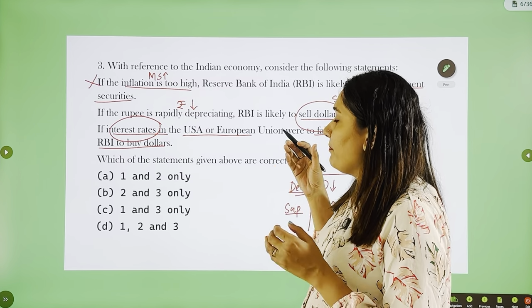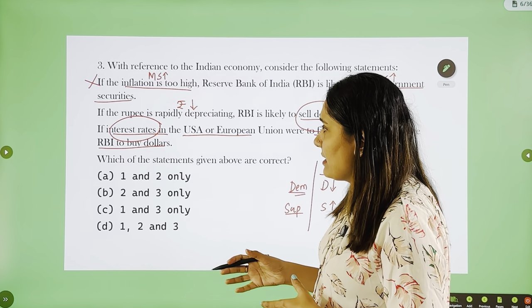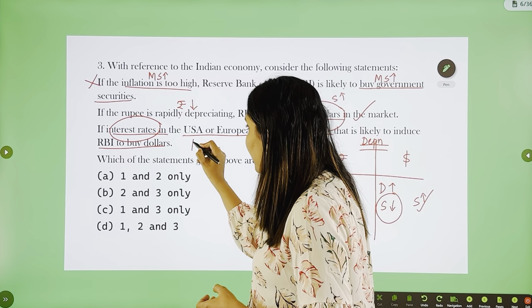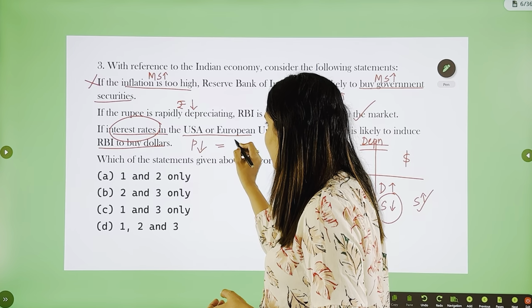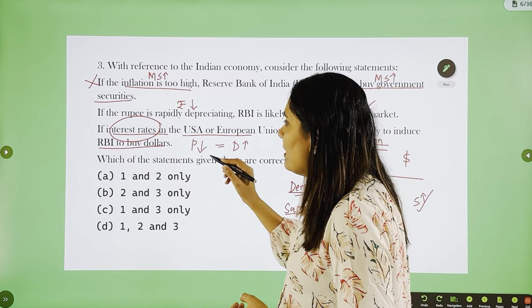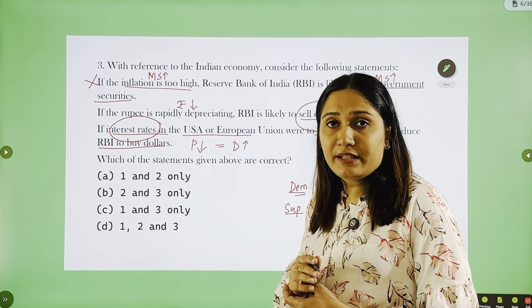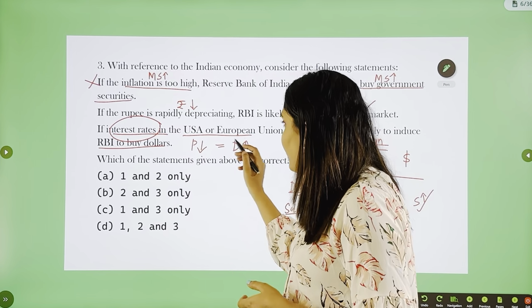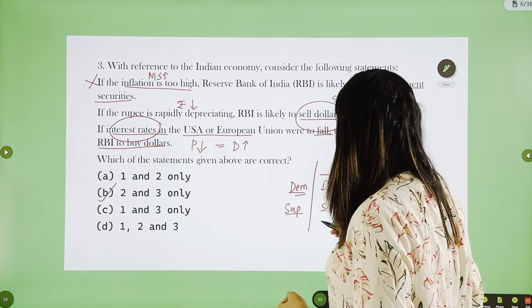So this is very common logic to understand that whenever the price of a commodity decreases, its demand will increase. So RBI will buy dollars because interest rates are low there and RBI could purchase it at a cheaper rate. So 2 and 3 are correct. Answer is B, 2 and 3.